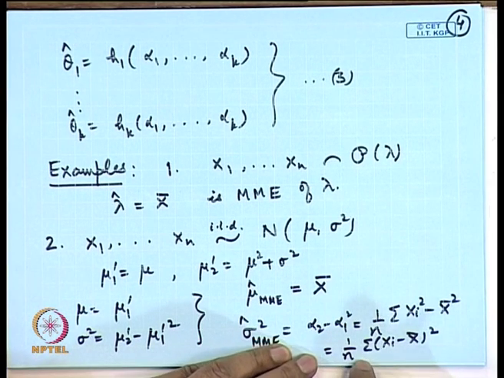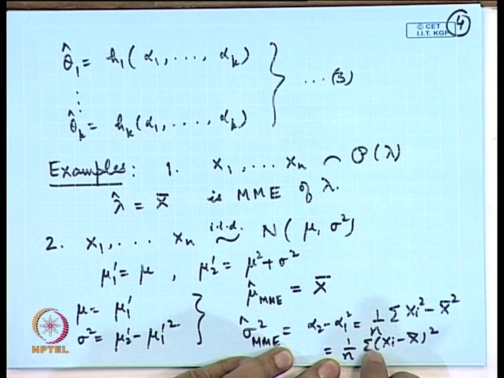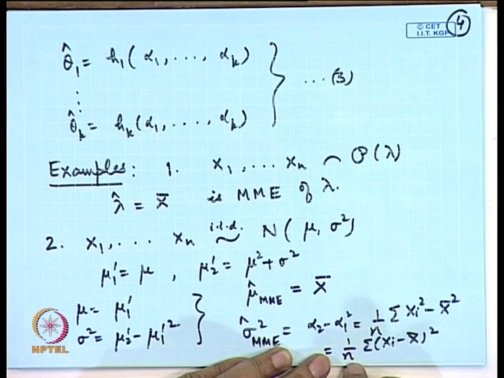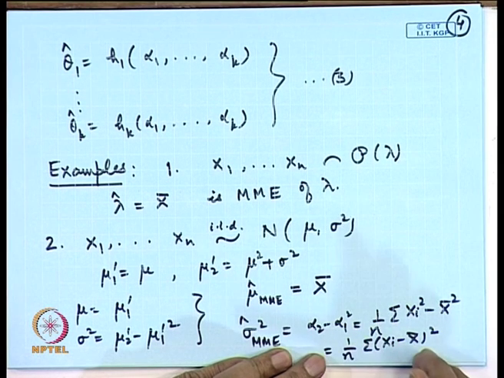Notice here, in the previous classes when I was discussing unbiased estimation, I derived the unbiased estimator of sigma square as s square, that was 1 by n minus 1 sigma x i minus x bar square. So, there is a clear cut case of comparison between the method of moments estimator and an unbiased estimator in this particular problem.